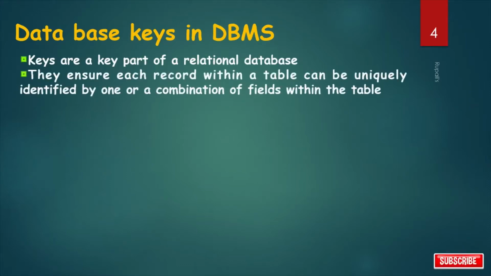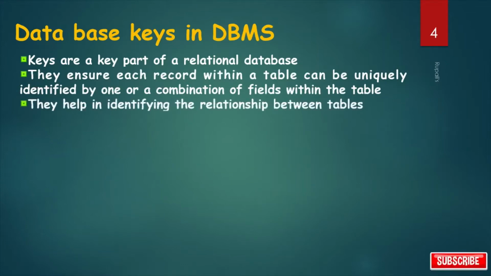They ensure each record within a table can be uniquely identified by one or a combination of fields within the table. They help in identifying the relationship between tables. Please note one thing, the terms relation and table are used interchangeably. The terms tuple and record are used interchangeably, so don't get confused.